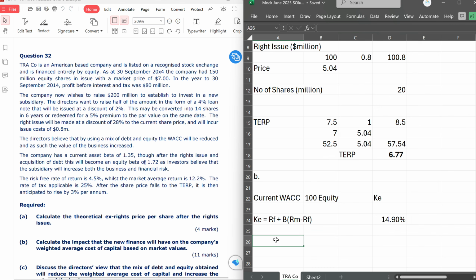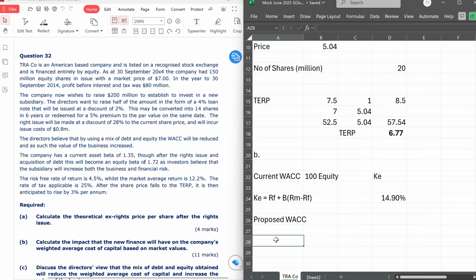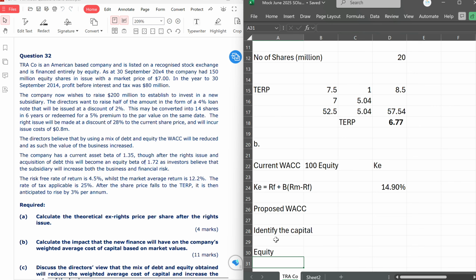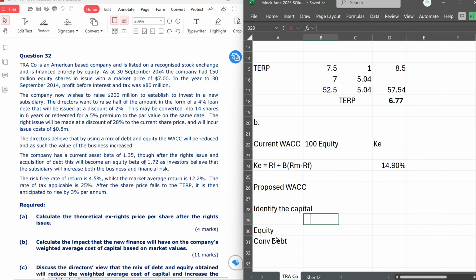The next step is to determine the proposed WACC, which is the WACC after the debt has been issued and the rights issue has been made as well. So I will start with the steps, which is to identify the capital available. Here we only have 2 types of capital. We have equity, as well as a debt that is about to be issued, and that is a convertible debt.